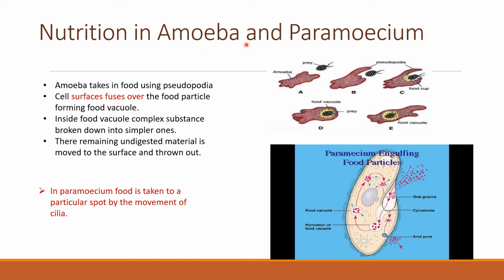Nutrition in amoeba and paramoecium. So this is also a very important topic: how amoeba and paramoecium, which are single-celled organisms, obtain their food? Because their body is a very simple body. They have very limited life processes.